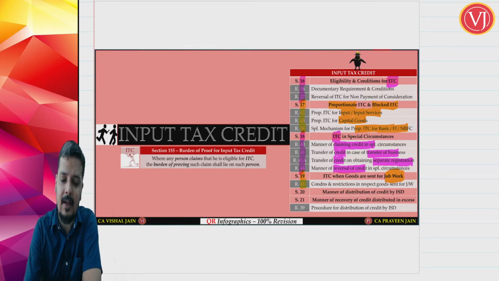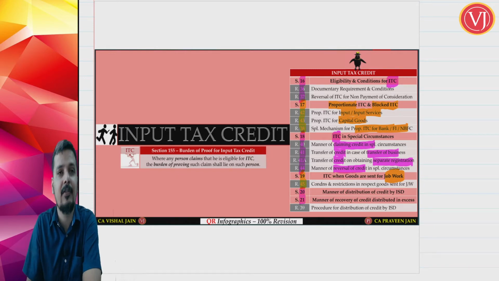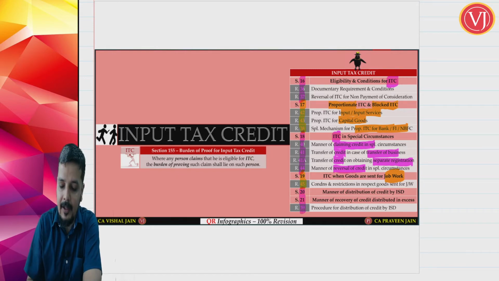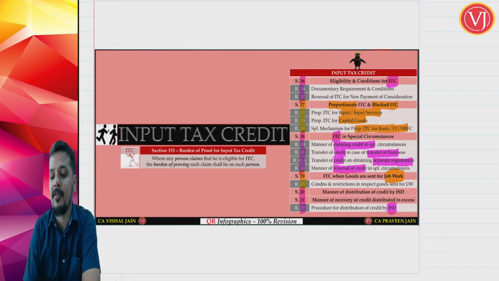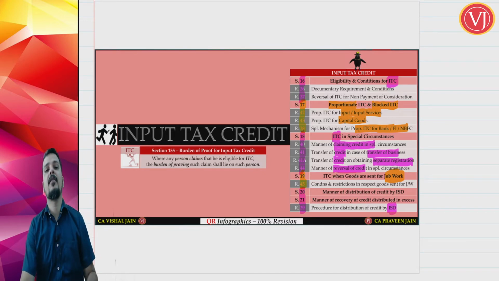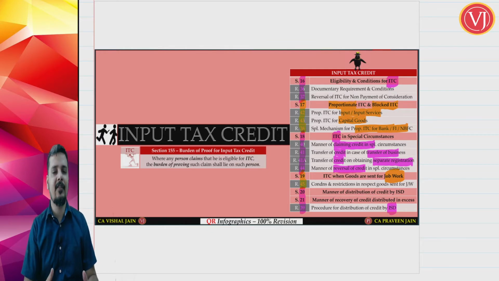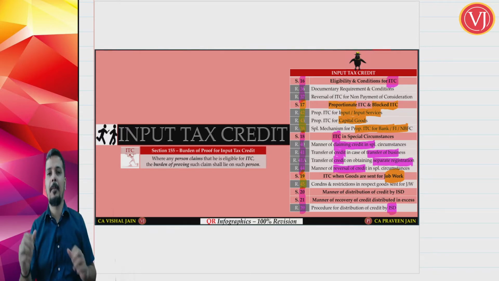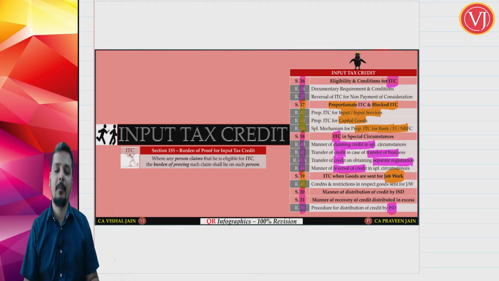Then you have the last concept, ISD, input service distributor, section 20 read along with section 21 read along with Rule 39. So it talks about your input service distributor, which is a special concept discussed in section 20. Mainly section 20, 21 only talks about recovery and Rule 39. So that is all about the provisions that are important for your input tax credit.